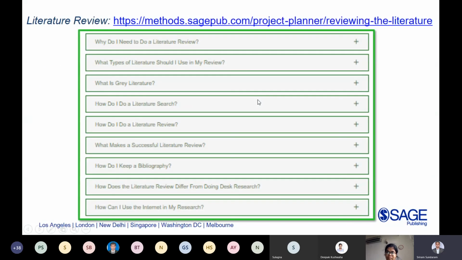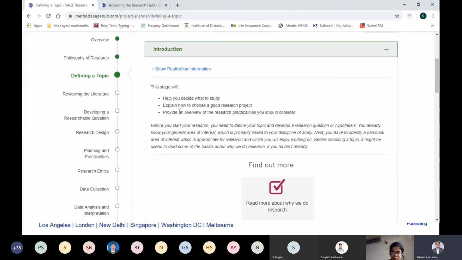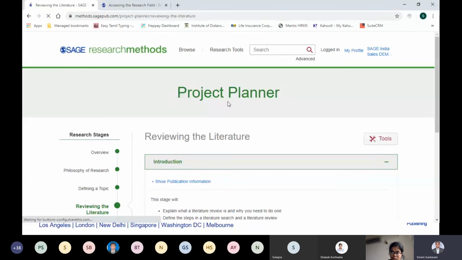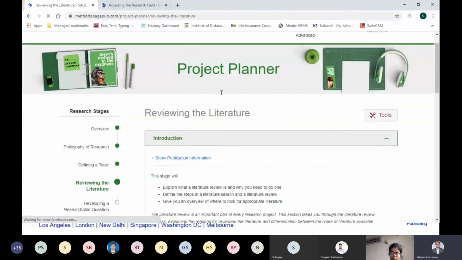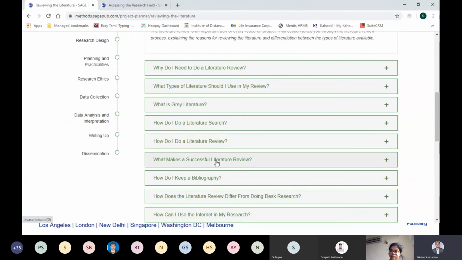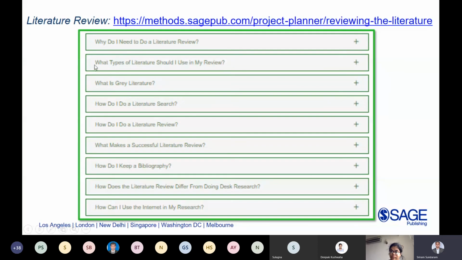So the next is literature review. By now you should be familiar that this screenshot is taken from the project planner sheet. What is covered in literature review in this platform? If you go to reviewing a literature, you can see that these are all the topics covered. This is the same thing I have presented in my slide as well. For example, why do I need to do a literature review? What is gray literature? How do I do a literature review? How do I keep my bibliography, etc.?